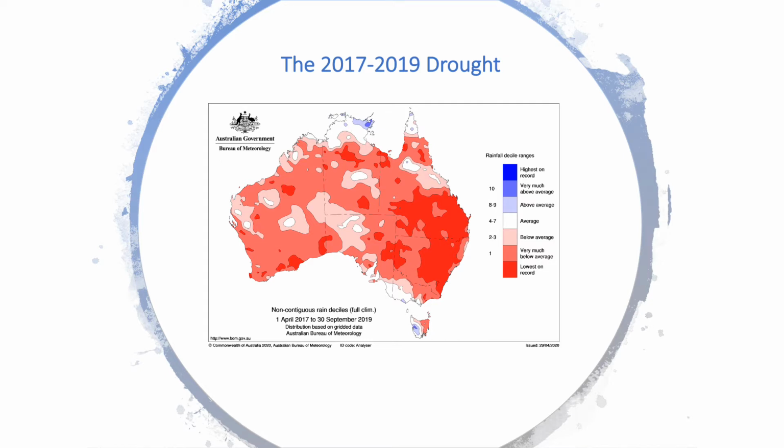As many of you know, Southeast Australia experienced one of the most severe droughts in 2017 to 2019 due to rainfall deficit during 3 consecutive winter seasons, something unprecedented in the historical rainfall record. The Bureau of Meteorology notes that these 3 years were the driest on record in the Murray-Darling Basin for any 36-month period starting in January. Here you can see the Australian rainfall deciles from the combined 3 years for the cool season.